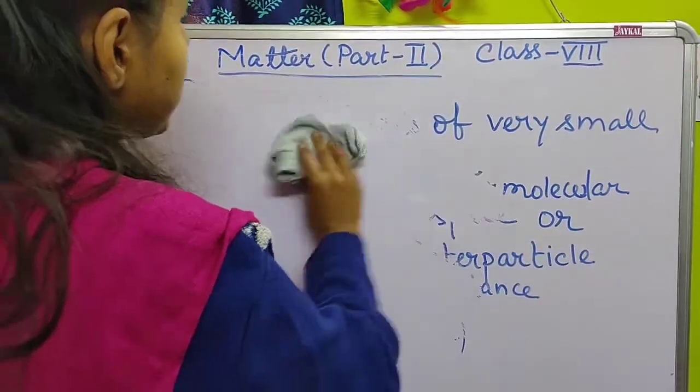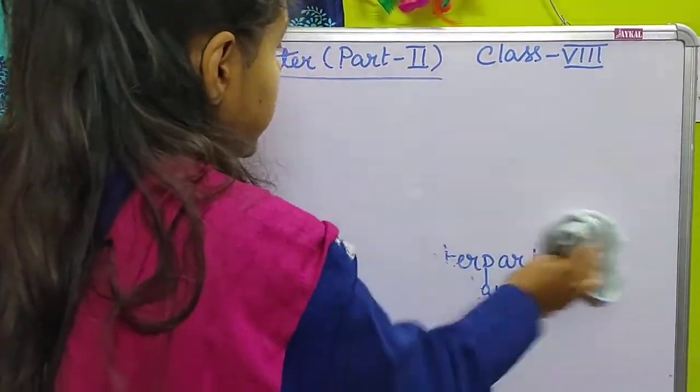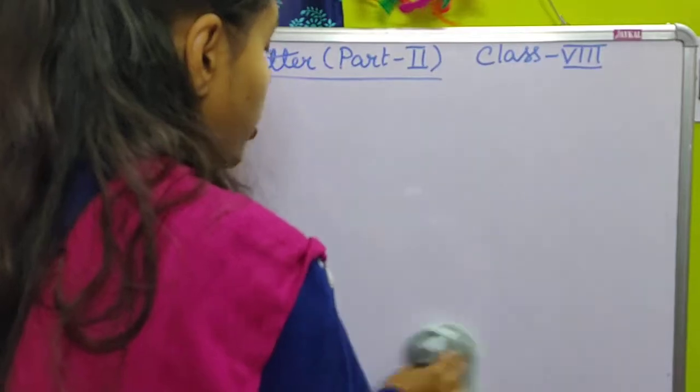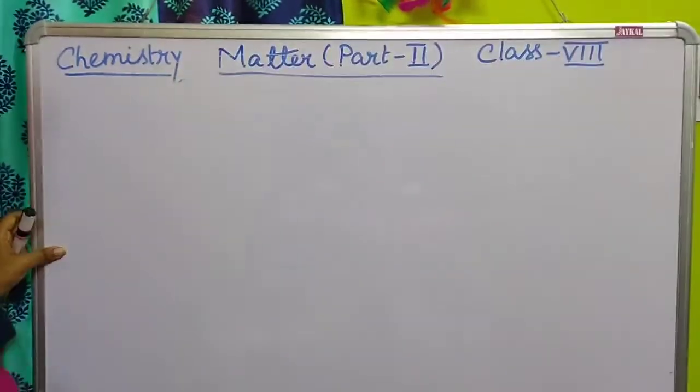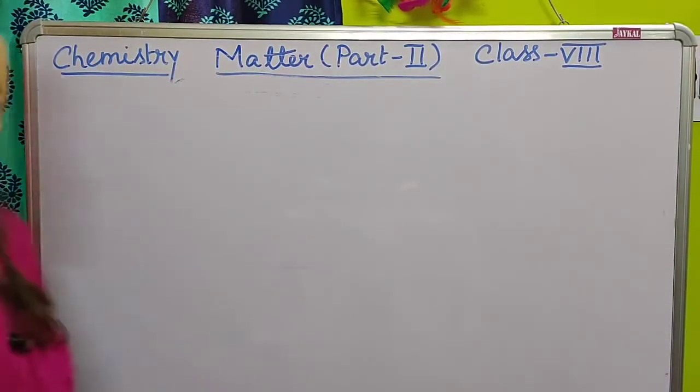Next thing is diffusion. What is diffusion? Diffusion is the intermixing of two or more substances.